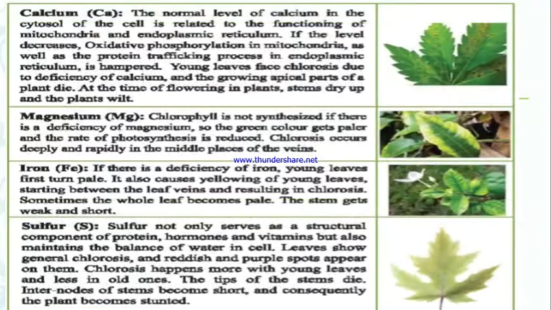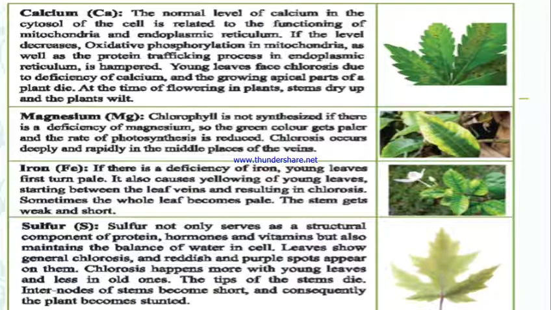Next is calcium. If the normal level of calcium in the cell is low, it is going to show some symptoms like the young leaves will face chlorosis, and plants will become very dry, or flowering of plants will become very dry, stem will dry up, and plants will die.